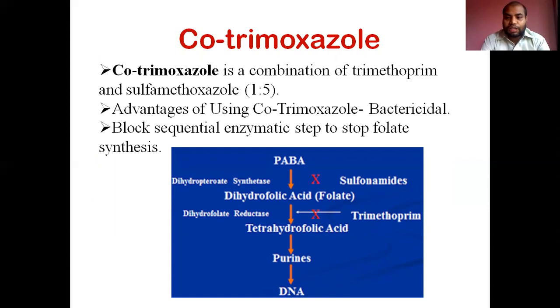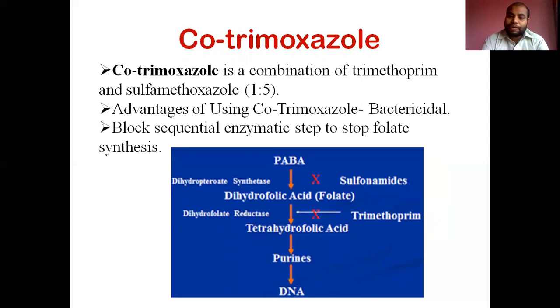So cotrimoxazole, this is a combination. Okay, a combination of trimethoprim and sulfamethoxazole in the ratio of 1:5. You have to remember the ratio, because in competitive exams the composition as well as the ratio has been asked, and it is going to be an important question for your further pharmacist exam or any competitive exam you are going to face. So just remember the composition of cotrimoxazole, that is trimethoprim as well as sulfamethoxazole, in the ratio of 1:5, and this is a fixed ratio dose combination.